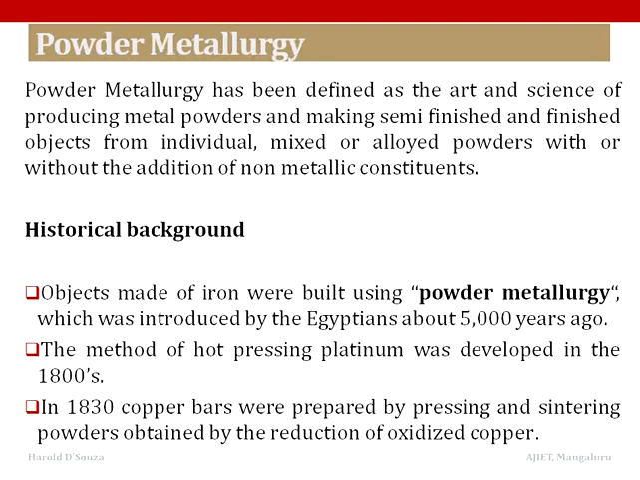Hello students, today we shall discuss powder metallurgy, its history, steps in powder metallurgy, advantages, powder production techniques, compacting, sintering and applications. Powder metallurgy has been defined as the art and science of producing metal powders and making semi-finished and finished objects from individual, mixed or alloyed powders, with or without the addition of non-metallic constituents.